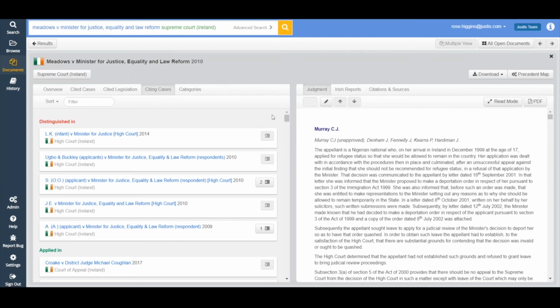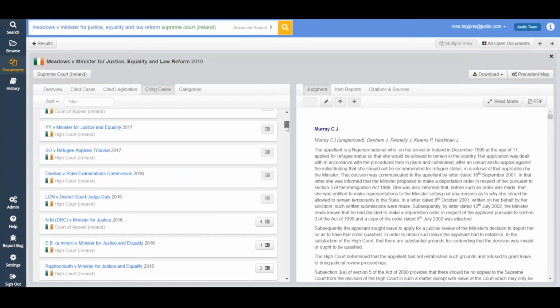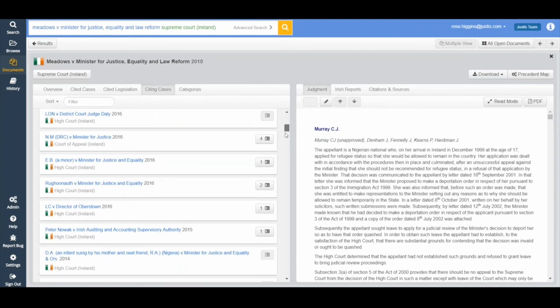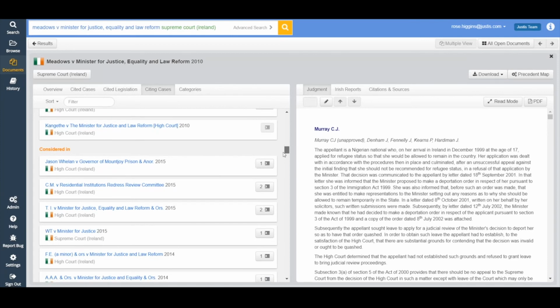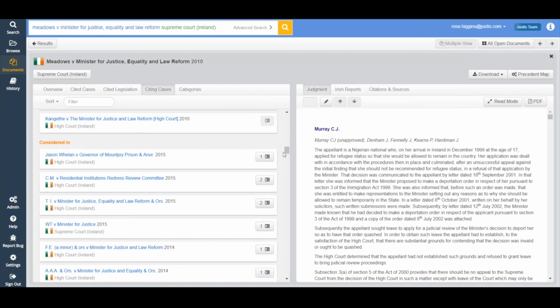Now, similarly to the cited cases, if we have the judgment for any of these cases that have referred to Meadows, you also get a link to tell you how many times this case has referred to Meadows. And if you click on that link, it'll open that case for you and take you directly to the reference to Meadows within that text.